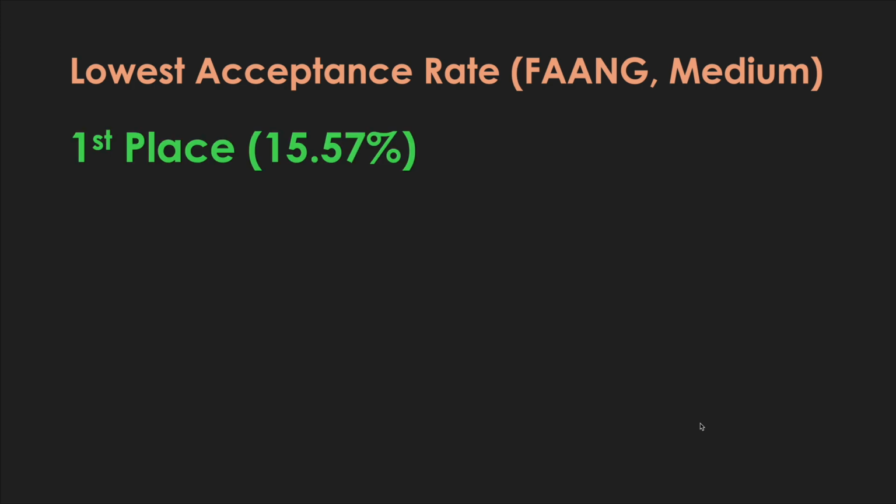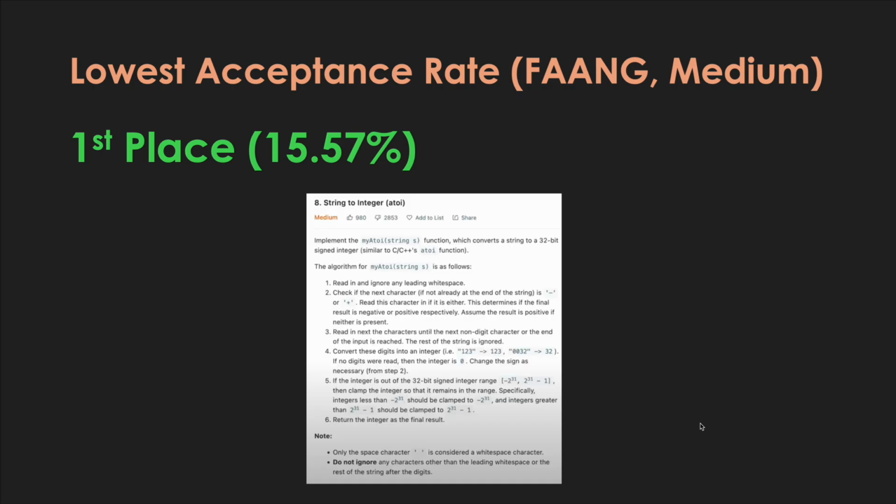And at first place, this is the lowest acceptance rate problem asked by FAANG in the medium category, with an acceptance rate of only 15.57%. It's LeetCode 8, String to Integer. So we saw LeetCode 7 earlier in the easy, and we have LeetCode 8. These are two brutal questions. Again, a lot of edge cases, and making sure you comprehensively understand all the scenarios and create correct code is key over here.